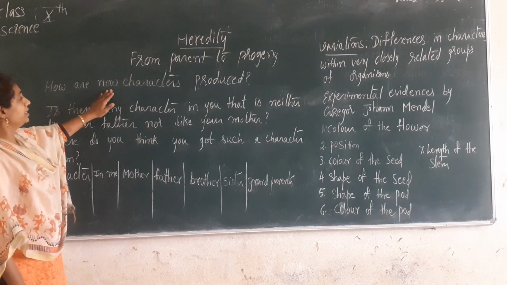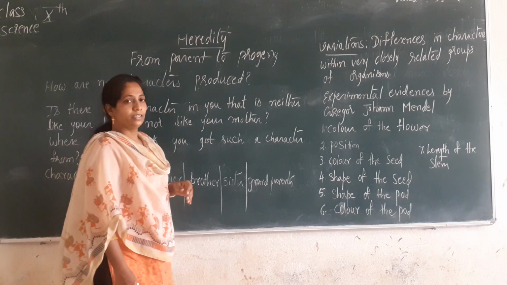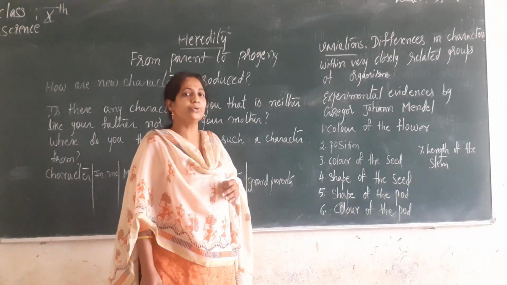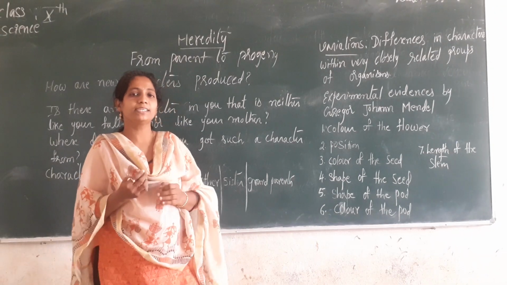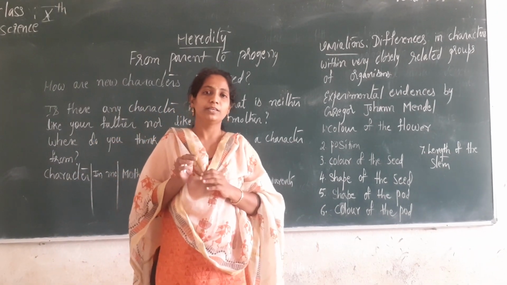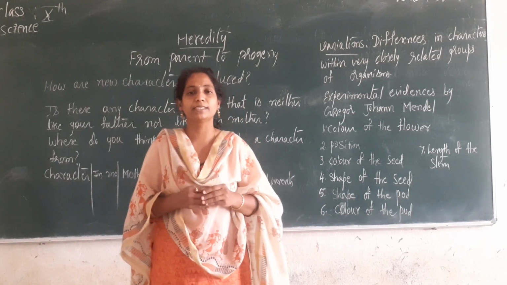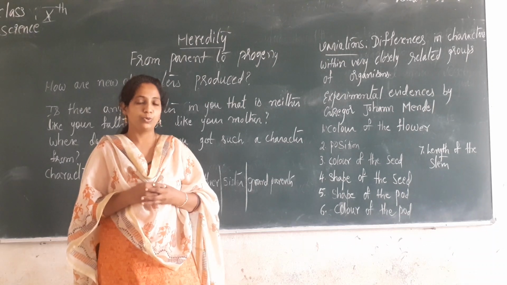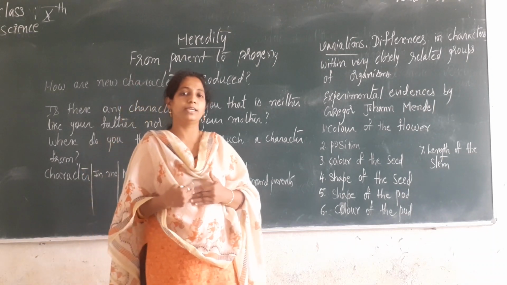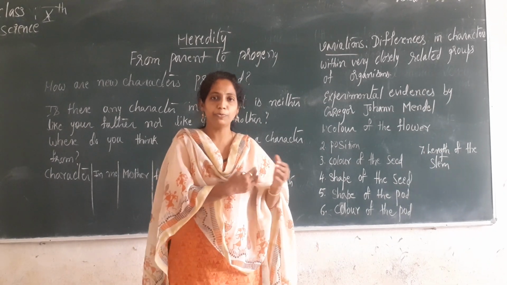Now, how are these new characters produced? Here, heredity means you are having the characters which are seen in the offspring. Whatever characters are present in the parent, you are seeing them in the offspring. Sometimes some characters differ. They are not similar to the parent. So there may be differences, there may be similarities between the parent and the daughter or the progeny.